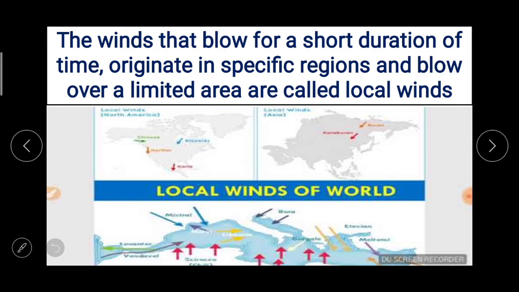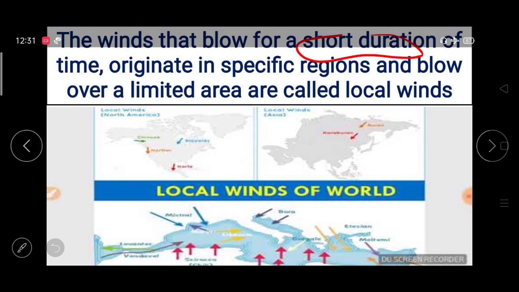Now the next thing, local winds. The winds that blow for a short duration of time, originate in specific regions and blow over a limited area are called local winds. Three things which are important about local winds: a short duration, for short time duration; they originate in a specific region, in a particular region only they will form; and they blow in a limited area only. Such type of winds are called local winds.